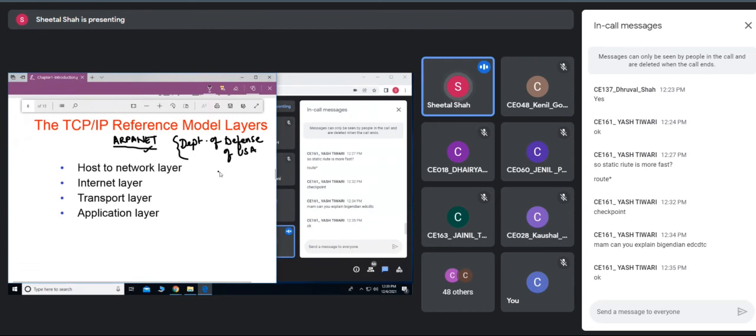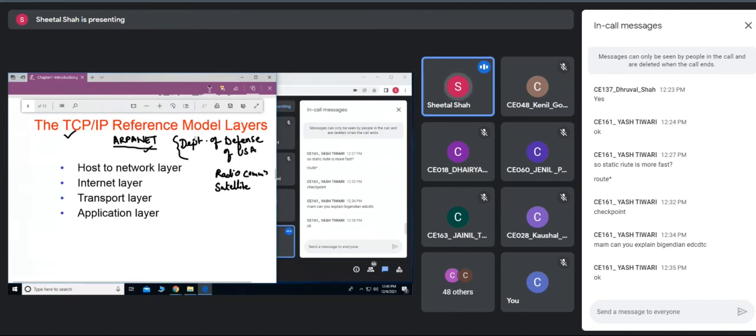As we know, earlier we had only telephone networks, where the communication channel was wired, and since only voice had to be communicated, the bandwidth of those telephone networks was too little. Whereas with the introduction of radio communication, as well as satellite communication, they developed this TCP/IP reference model, which was taking care of all these different types of communications.